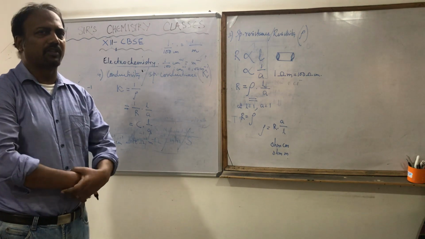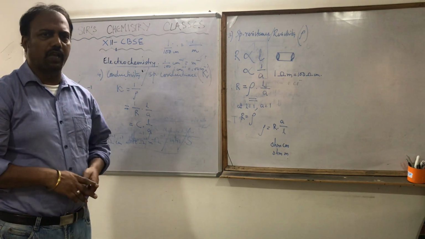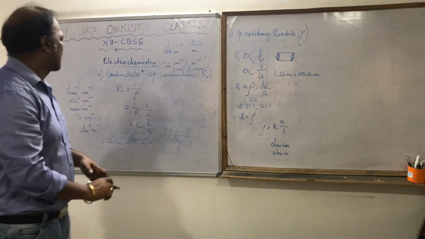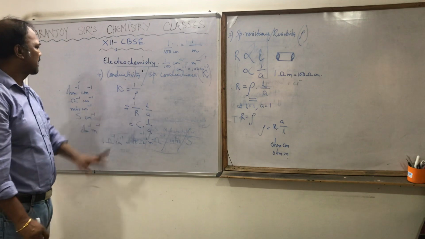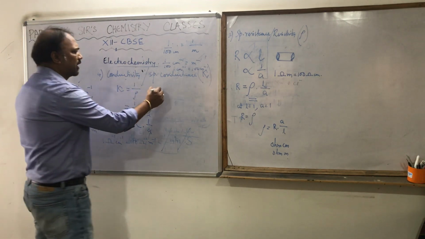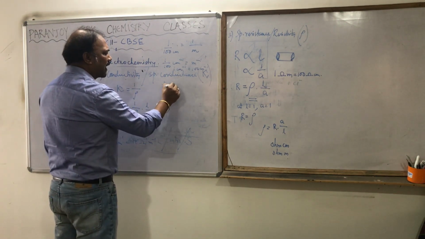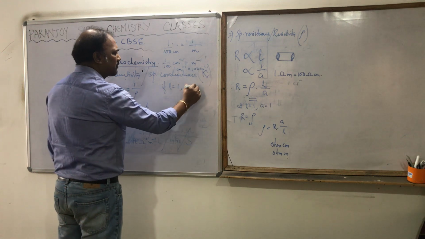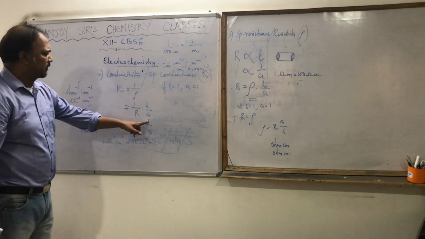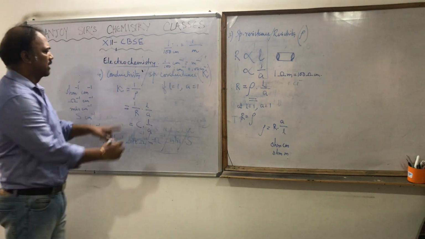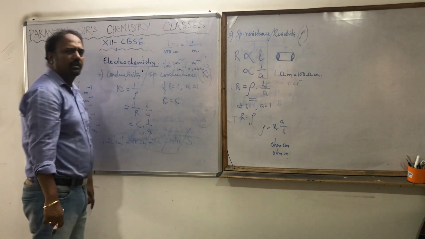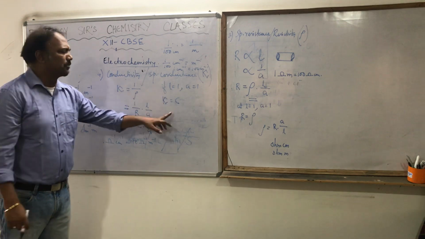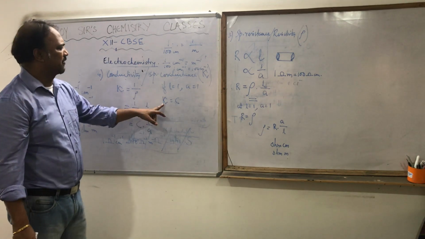So you understood that one also. Now let us know it physically. What is specific conductance? If L is equal to 1 and A is equal to 1, kappa is equal to C. So it's nothing but conductivity or specific conductivity.